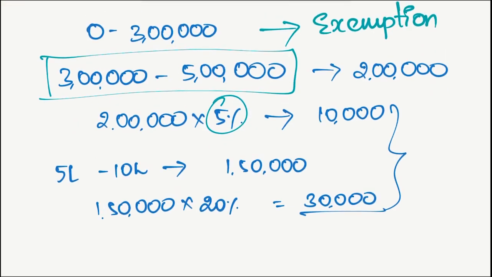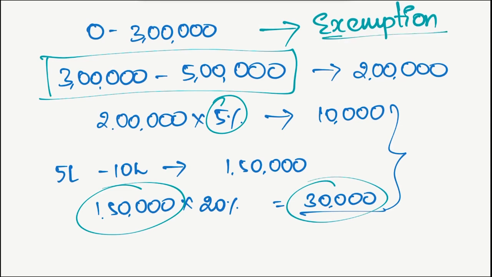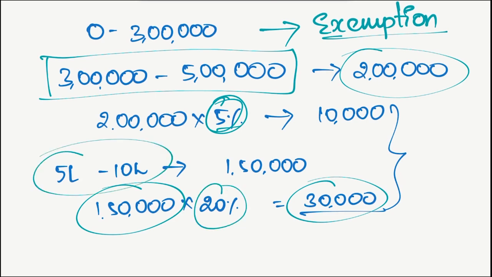Beyond 5 lakh, what is the income of that senior citizen? In this case, beyond 5 lakh, his income is only 1 lakh 50,000, since his total income is 6 lakhs 50,000 rupees. So 1 lakh 50,000 into 20% will come to 30,000 rupees. So for the first 3 lakhs, there is no tax because it is completely exempt, and on the 3 to 5 slab, he has income of 2 lakhs, and on that he would be required to pay 5%, which comes to 10,000, and on the remaining 1 lakh 50, since it comes under the next slab of 5 to 10 lakhs, he would be required to pay 20%, which comes to 30,000 rupees.